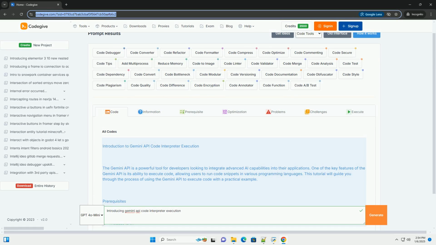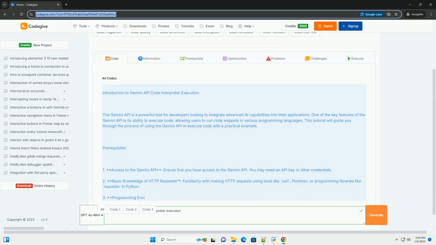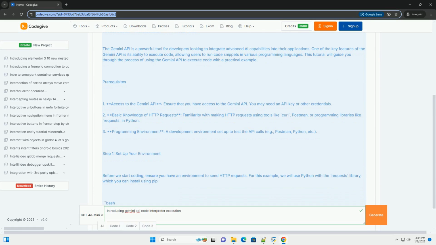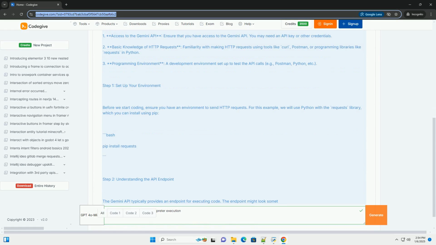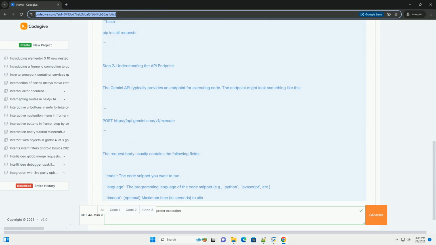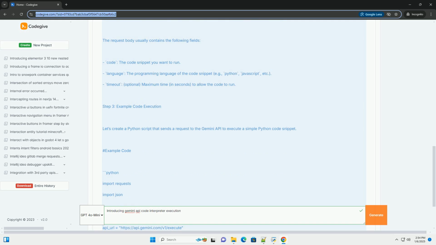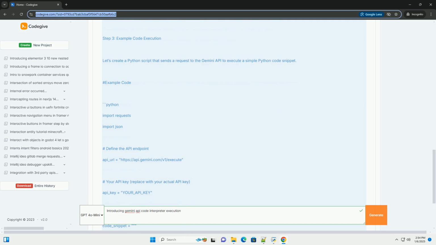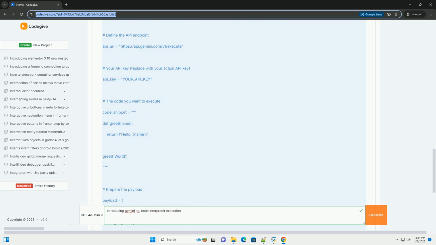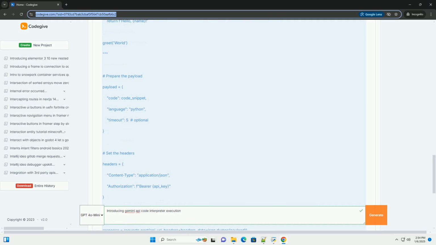Introduction to Gemini API Code Interpreter Execution. The Gemini API is a powerful tool for developers looking to integrate advanced AI capabilities into their applications. One of the key features of the Gemini API is its ability to execute code, allowing users to run code snippets in various programming languages. This tutorial will guide you through the process of using the Gemini API to execute code with a practical example.